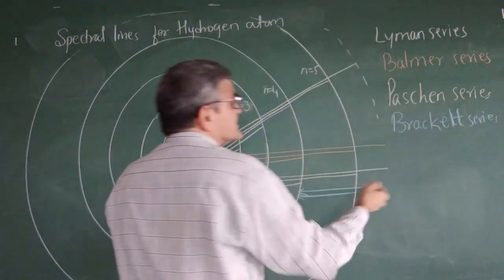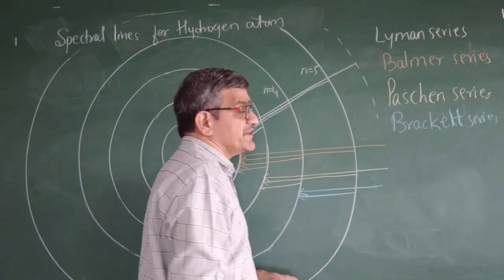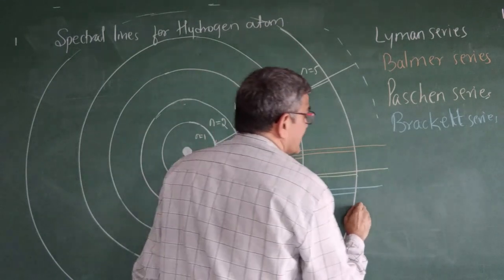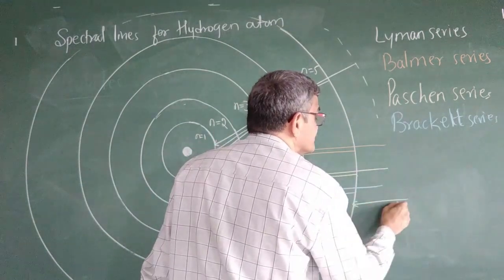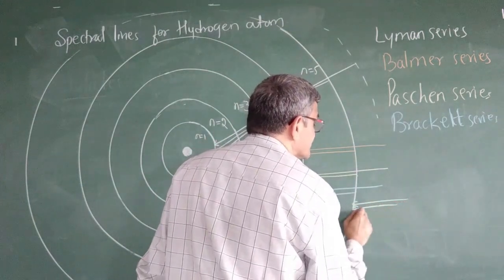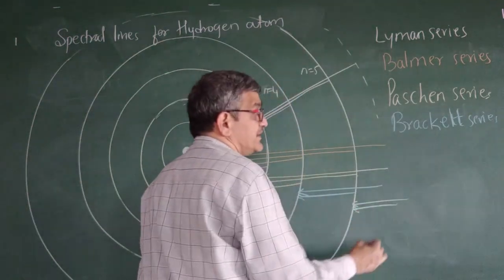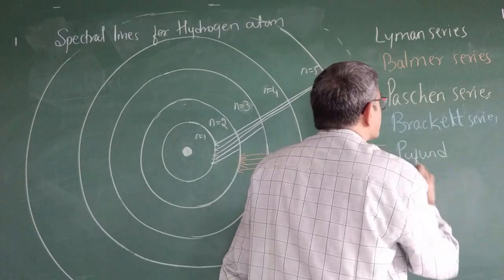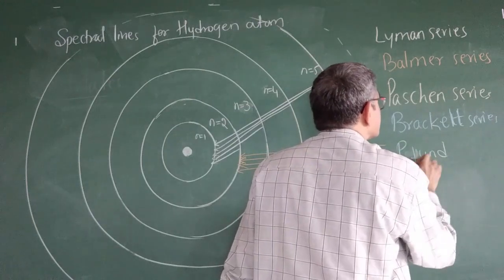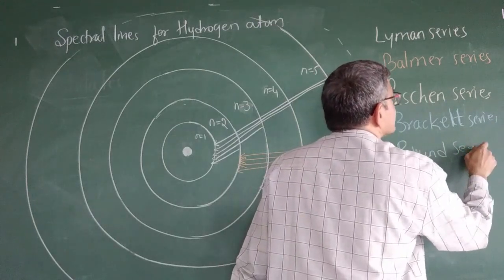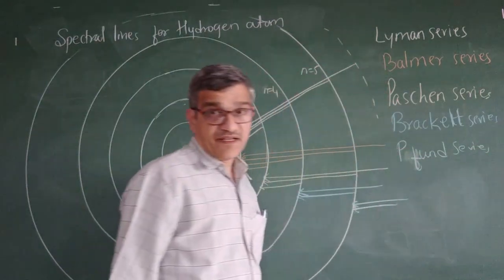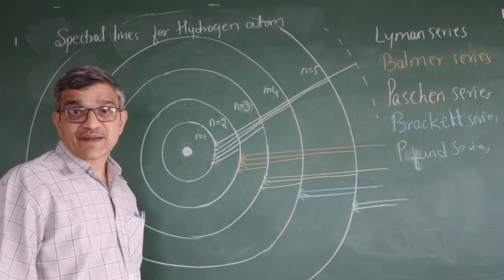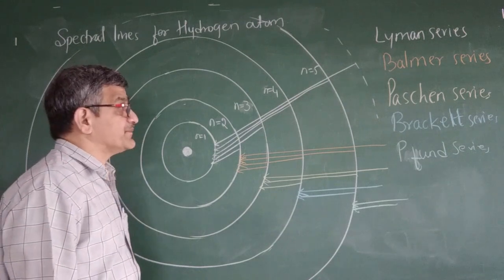So next is, from any higher energy level, if it comes to n equal to 5, this is known as the Pfund series. P is silent. Okay. So these are known as the 5 spectral lines of a hydrogen atom.